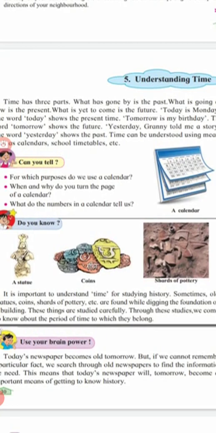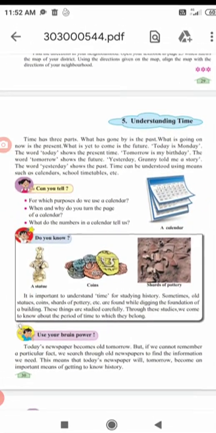Now shards means broken pieces of pottery. It need not be only clay, it can be ceramic, it can be glass. So shards mean broken, small pieces. It is important to understand time for studying history.